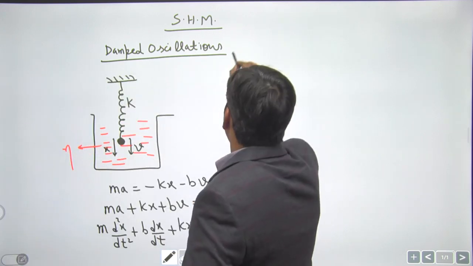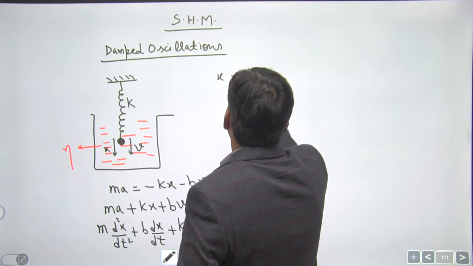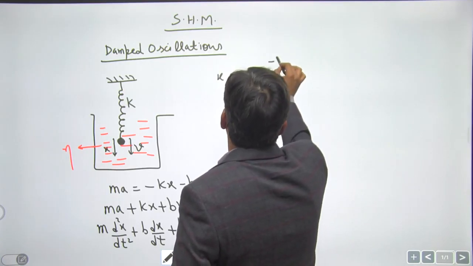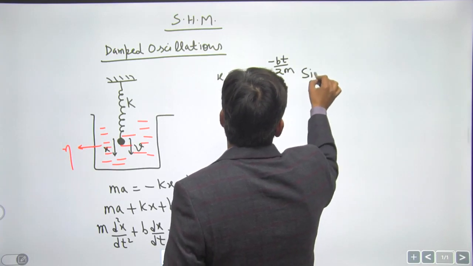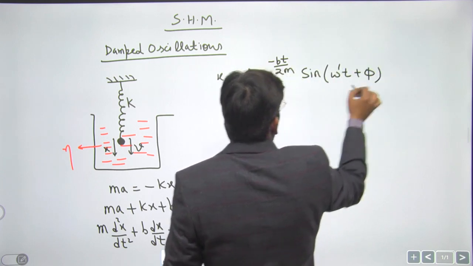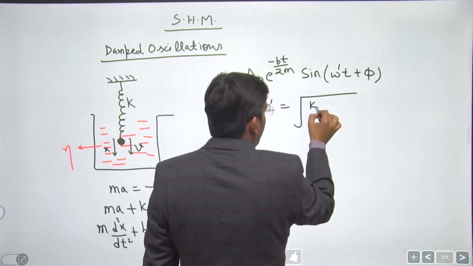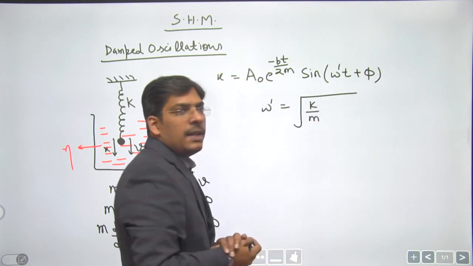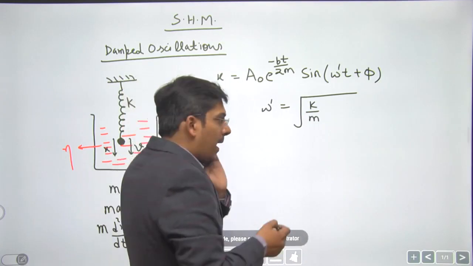The solution of the differential equation is given by x equals a naught e to the power minus bt by 2m sine of omega dash t plus phi. This omega dash is, dear students, under root of k by m minus b square by 4m square. Under root of k by m would have been the angular frequency when the damping forces were in fact absent.